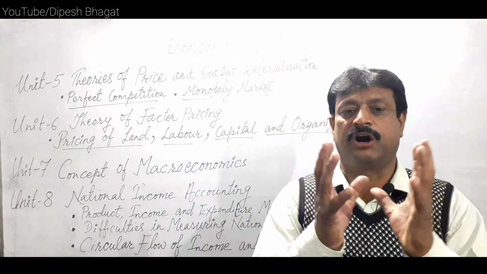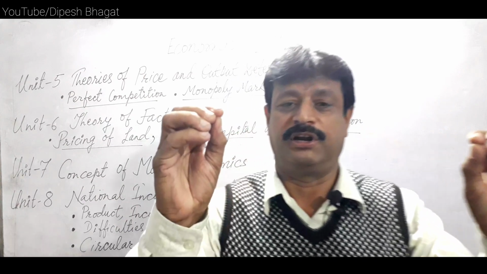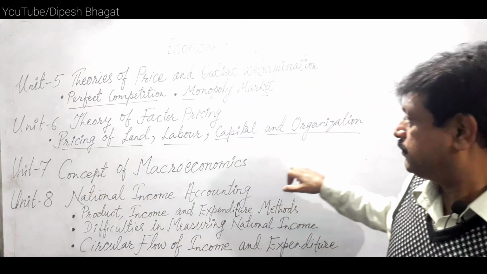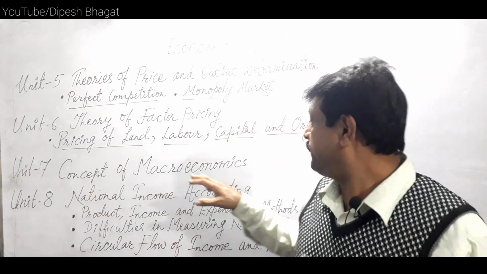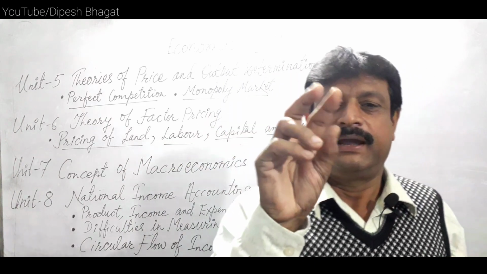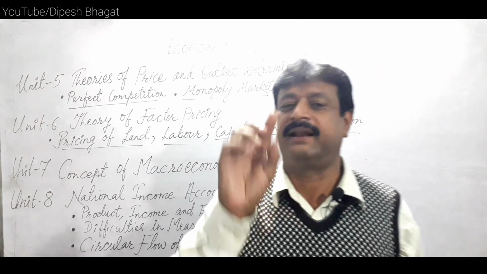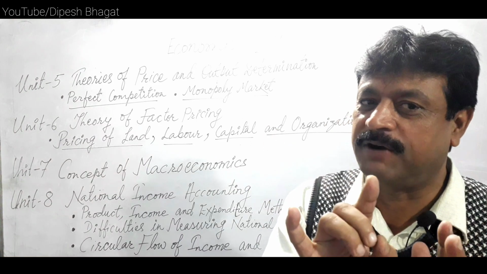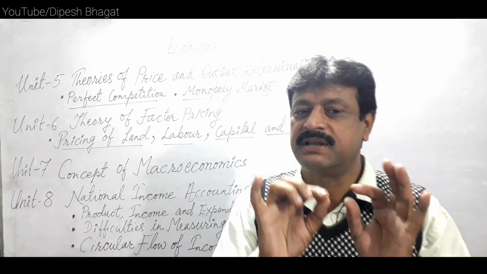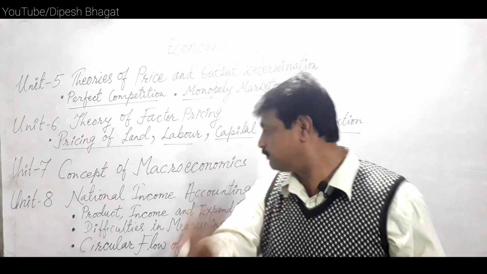Under the concept of macroeconomics, we'll study only this. It holds 5 marks. If the question comes, we have to introduce the concept of the economy, the 4-sector, 2-sector, 3-sector, and then write the features as well. At least 5 features we need to write for each.